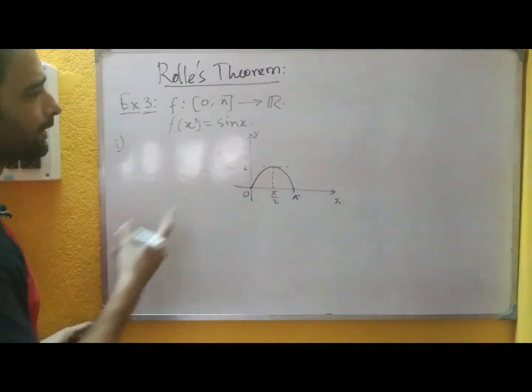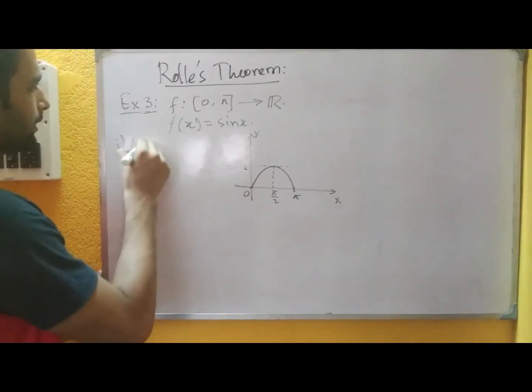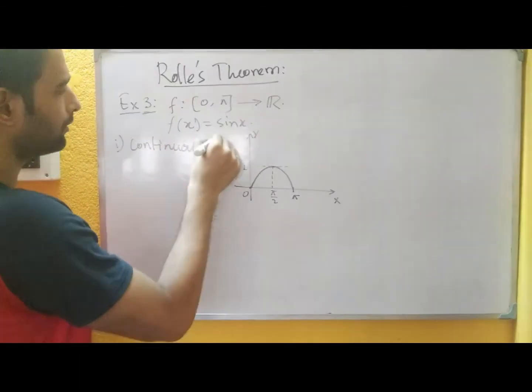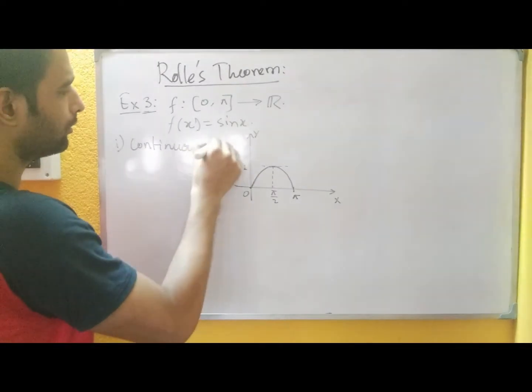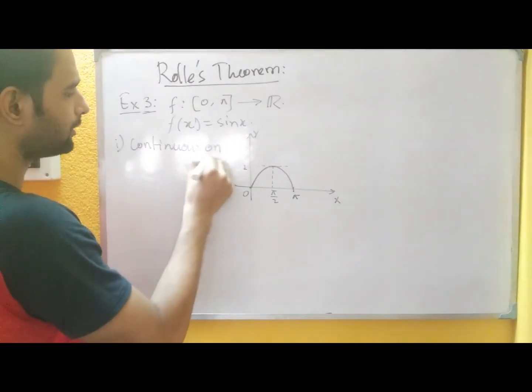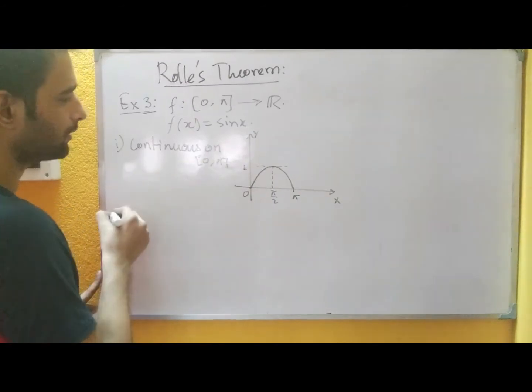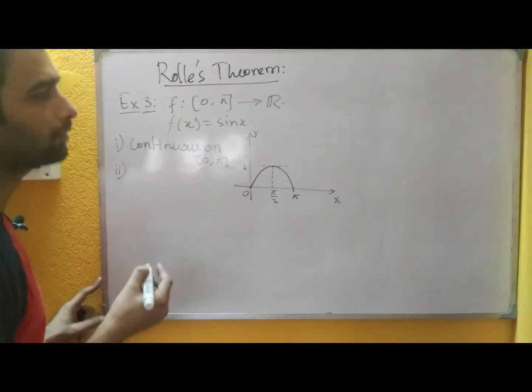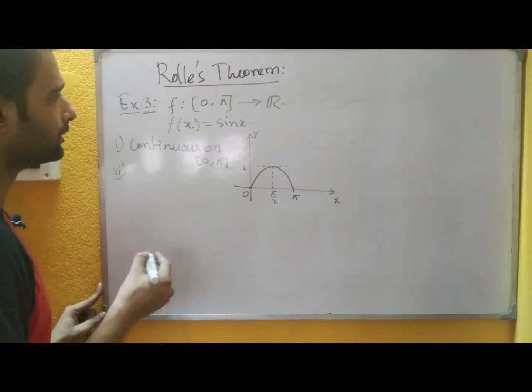Number 1, we know that the function is continuous, so we can say it is continuous on the closed interval 0 to pi. And we know that it is also differentiable throughout the set of real numbers.